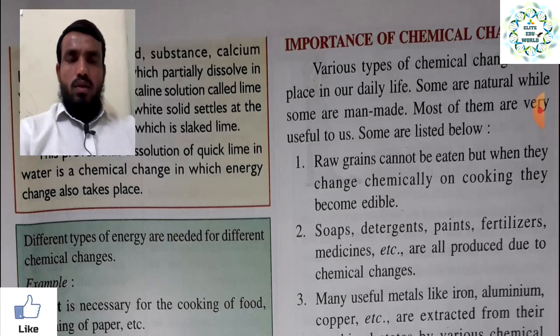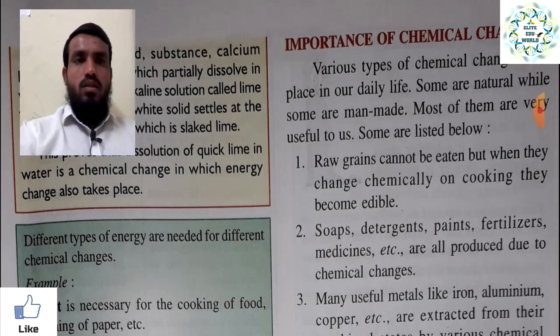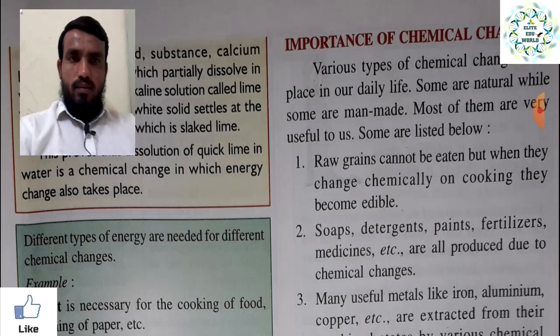That is the criteria we have used. Most of them are very useful to us, and some are listed below. Some changes are useful, some are desirable, some are undesirable. On the basis of that we will discuss the importance of chemical changes, and this remaining part we will discuss in our next lecture.